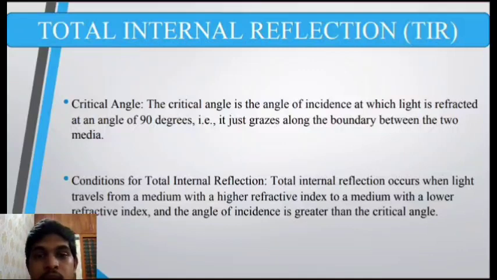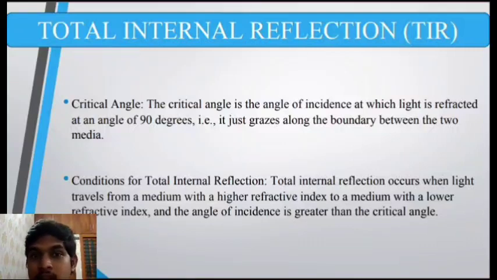Conditions for total internal reflection. Total internal reflection occurs when light travels from a medium with a higher refractive index to a medium with a lower refractive index. So that is the first condition. That is, light rays should travel from a denser medium to a rarer medium.